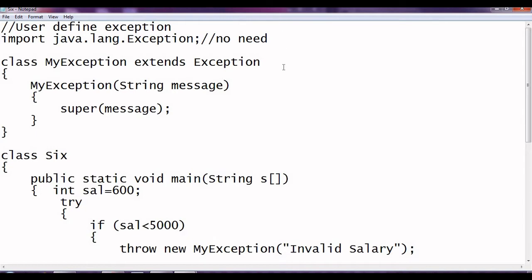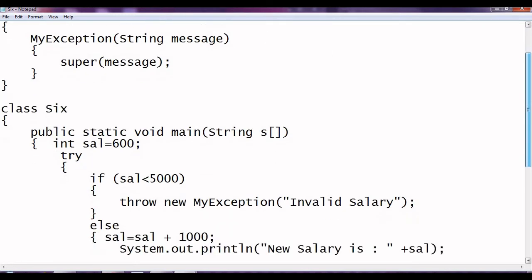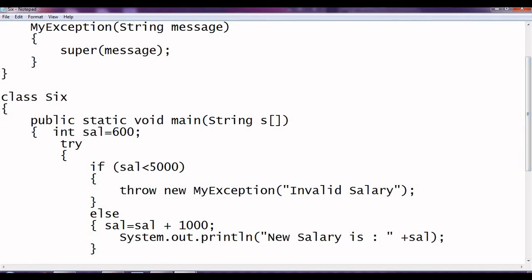Now here, for some of the cases, we can define a user-defined exception. Like we can raise the error as per our condition, as per our requirement. For example, the employee case or the salary case. For example, in my organization, the minimum salary is 5,000. If less than 5,000, I want to generate an exception. In somebody's organization, the condition can be something different. Instead of 5,000, it can be 50,000 or 10,000. So this is known as a user-defined exception. The user or the programmer will give the condition exactly in which condition the error should be raised.